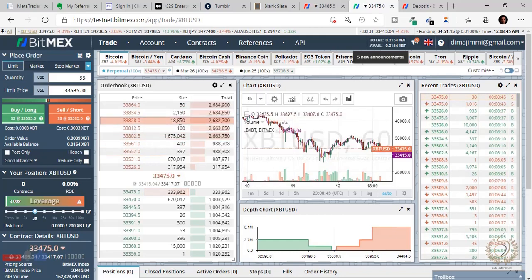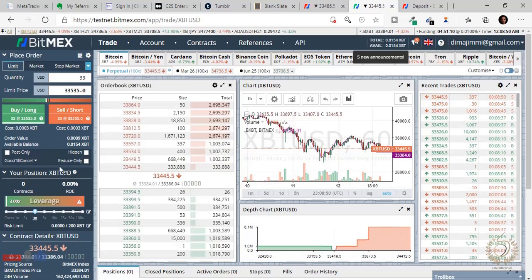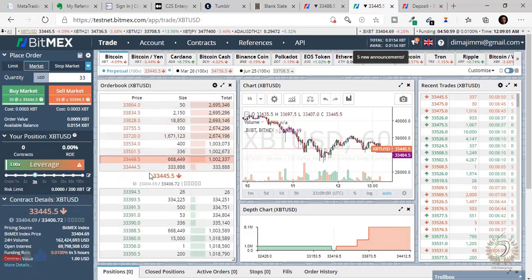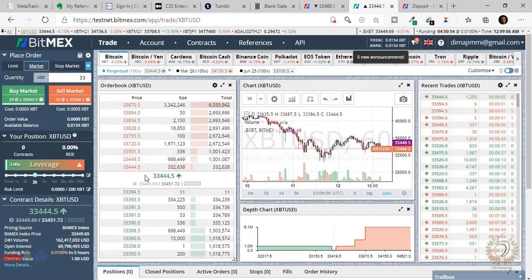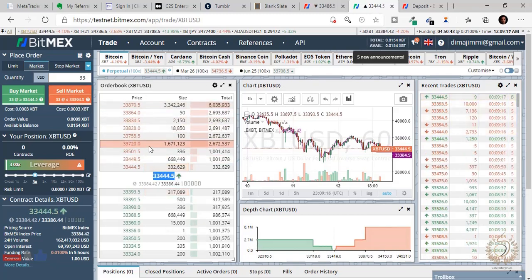So let's continue. Now the makers are those who make the price. They say this is the price I'm going to buy at. They choose the price and then they post it. It appears on the order book, and that's for the makers. Then the takers are people who execute at that price. When the price reaches the current price, they are going to take whatever price is in the market. So whatever Bitcoin is worth, in this case we're trading XBT USD, they just take it. There's not like I'll buy at this point, I'll buy at that point.